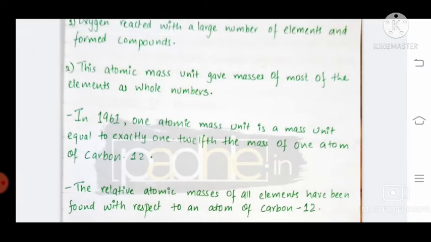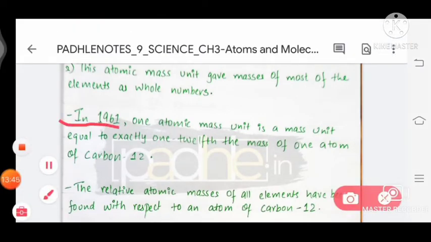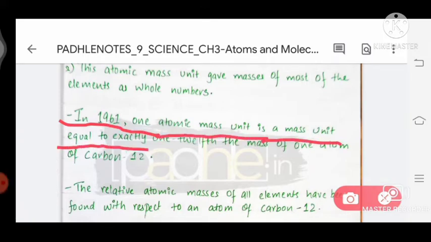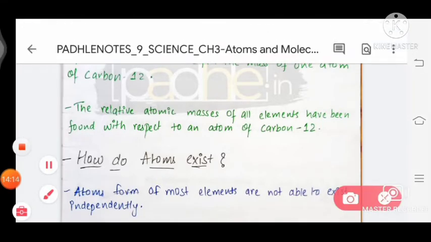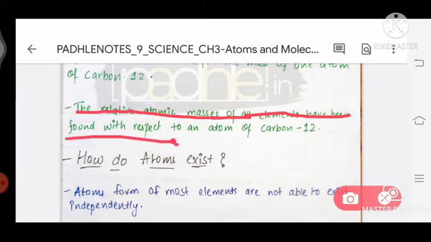So in 1961, one atomic mass unit was defined as a mass unit equal to exactly 1/12 of the mass of an atom of carbon-12. 1/12 of a carbon-12 atom was taken as the standard unit to measure atomic mass. The relative atomic masses of all elements have been found with respect to an atom of carbon-12.